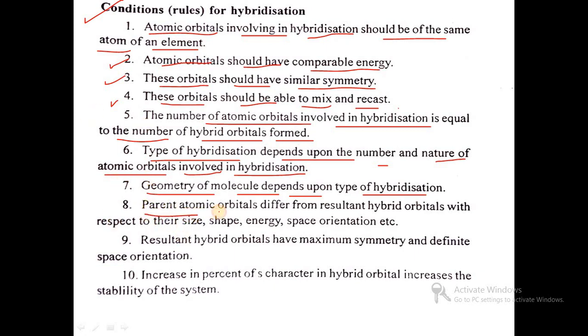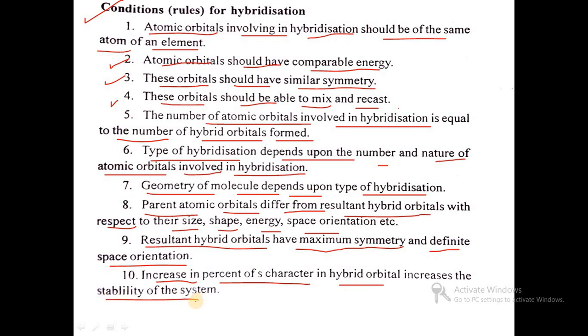Parent atomic orbitals differ from resultant hybrid orbitals with respect to their size, shape, energy and space orientation. Resultant hybrid orbitals have maximum symmetry and definite space orientation. An increase in percentage of s character in a hybrid orbital increases the stability of the system.